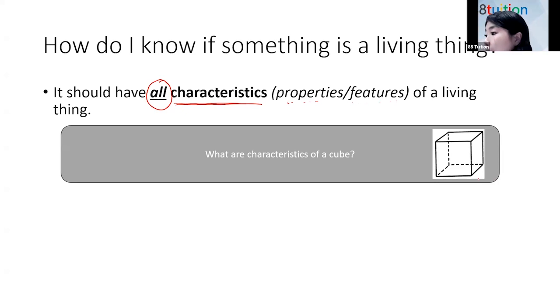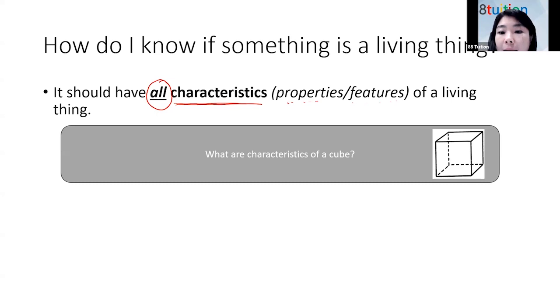Okay, Kawin, can you tell me what is a characteristic of the cube? What is a property of the cube? Any idea? What are some properties of a cube?